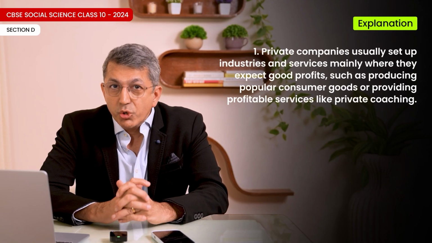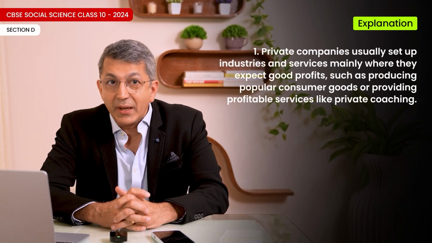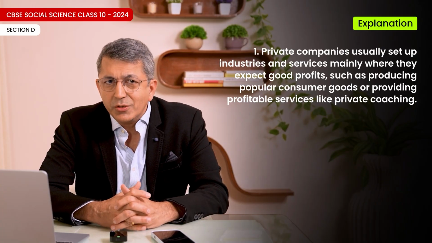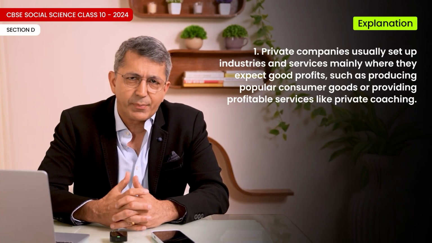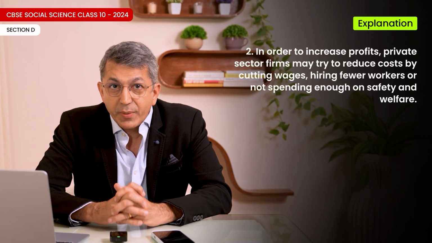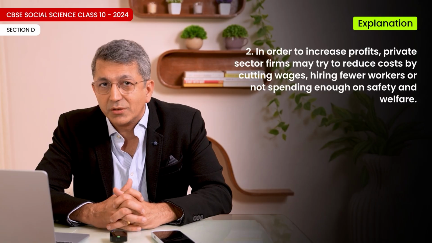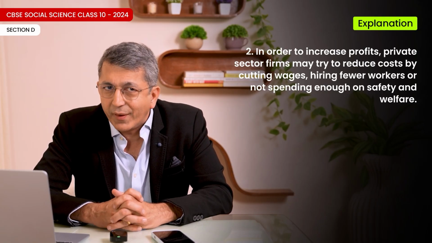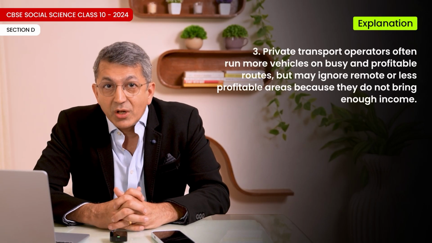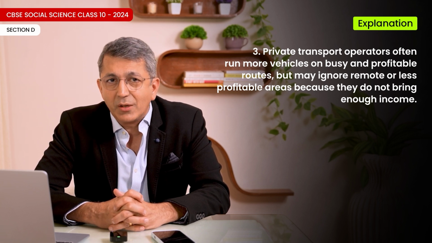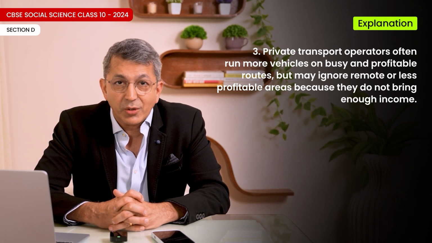Explanation. Private companies usually set up industries and services mainly where they expect good profits, such as producing popular consumer goods or providing profitable services like private coaching. In order to increase profits, private sector firms may try to reduce costs by cutting wages, hiring fewer workers, or not spending enough on safety and welfare. 3. Public transport operators often run more vehicles on busy and profitable routes, but may ignore remote or less profitable areas because they do not bring enough income.